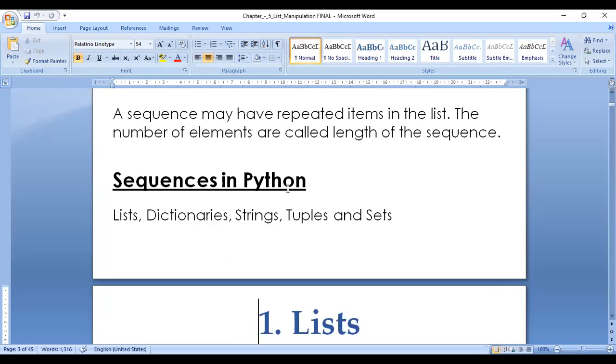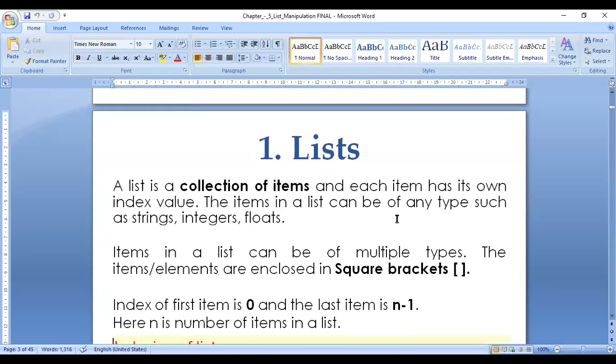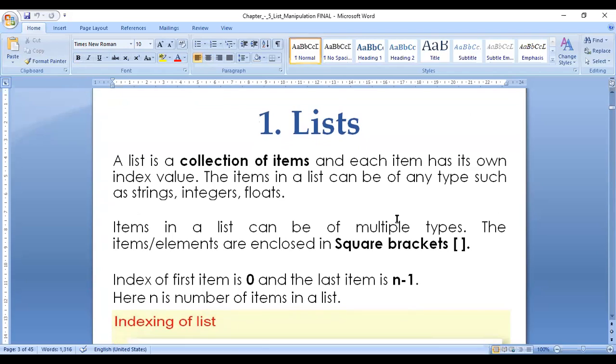The sequences you have to use in Python are list, dictionary, string, tuple, which is not in your part, and sets. First we'll discuss the list. A list is a collection of items, and each item has its own index. Index means whatever value you assign begins with index 0.